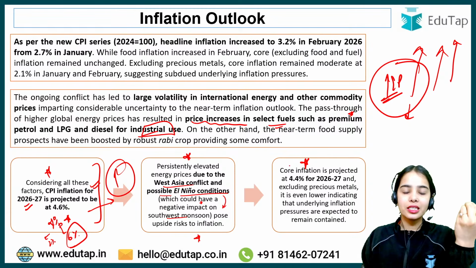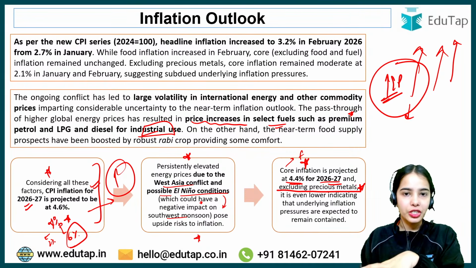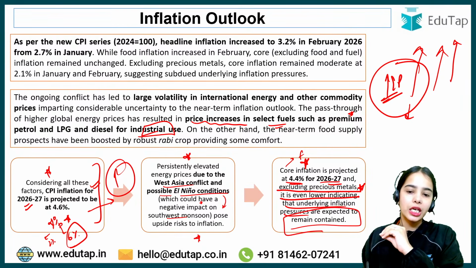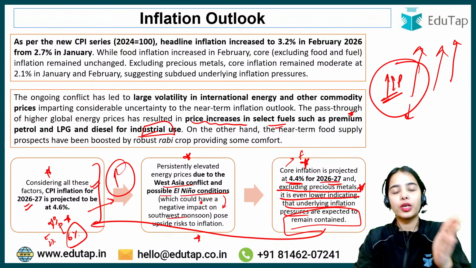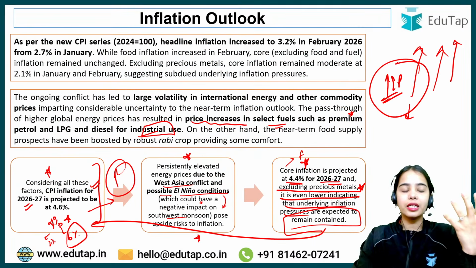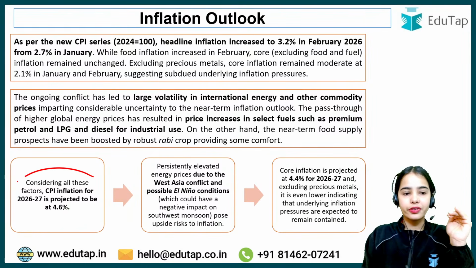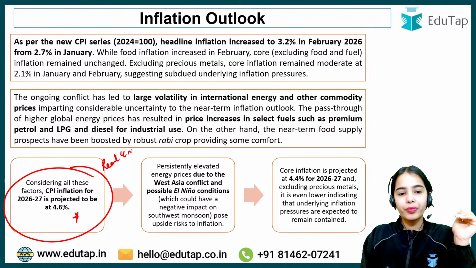So core inflation, that is the CPI inflation excluding the food and fuel prices, is projected at 4.4% for 2026-27, and if we exclude the precious metals also, it is even lower, indicating that underlying inflation pressures are expected to remain contained within the limits. Okay, this is what we have discussed: the Monetary Policy Committee statement. The Monetary Policy Committee has decided to keep the repo rate unchanged, keep the neutral stance, and considering all the factors, CPI inflation for 2026-27 is projected at 4.6%, and the real GDP growth is projected at 6.9% for 2026-27.